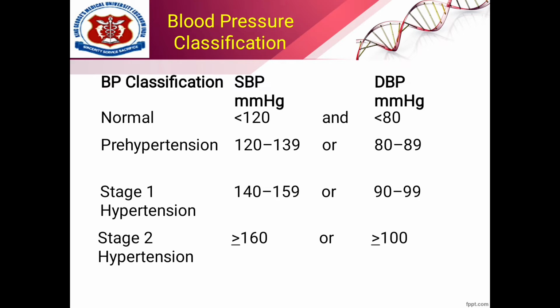In stage 1 hypertension we get systolic blood pressure of 140 to 159 and diastolic blood pressure of 90 to 99, and in stage 2 hypertension, which is the most severe one, we get greater than 160 systolic blood pressure and over 100 diastolic blood pressure.